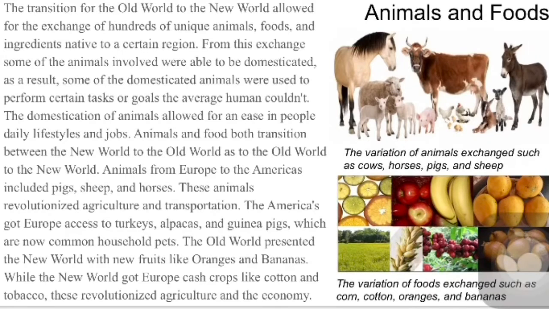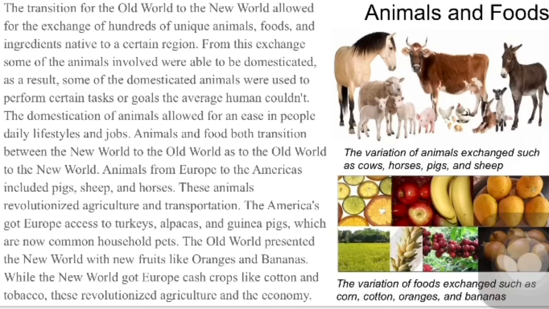The transition from the Old World to the New World allowed for the exchange of hundreds of unique animals, foods, and ingredients native to certain regions. From this exchange, some of the animals involved were able to be domesticated. As a result, some of the domesticated animals were used to perform certain tasks or goals the average human couldn't. The domestication of animals allowed for ease in people's daily lifestyles and jobs.